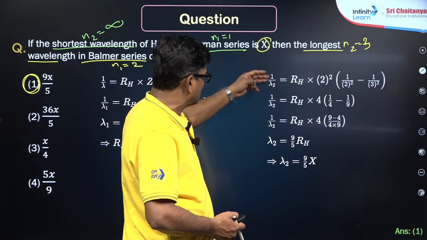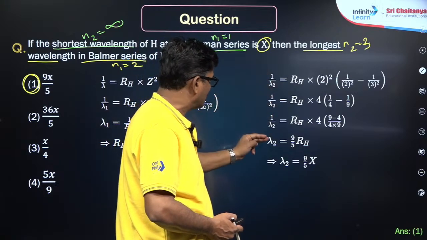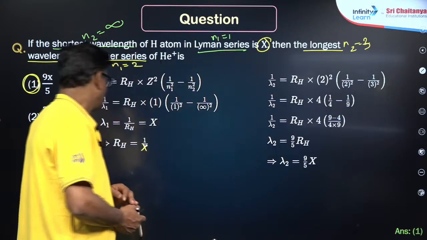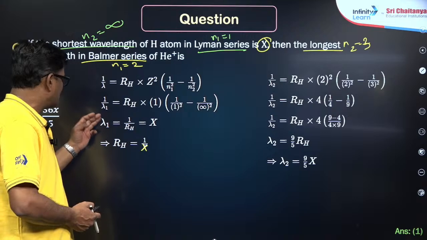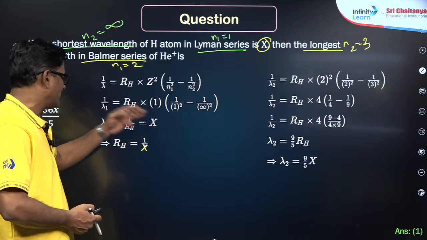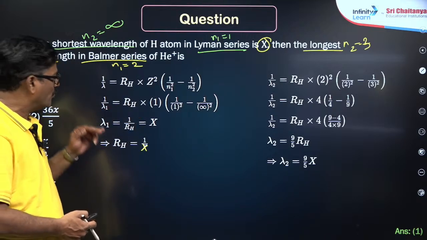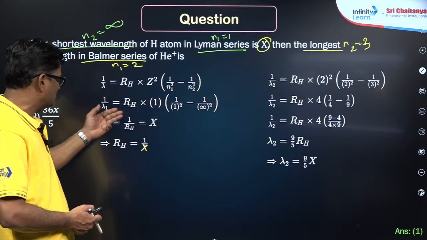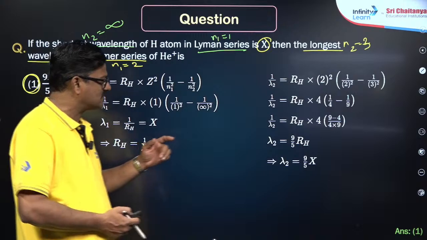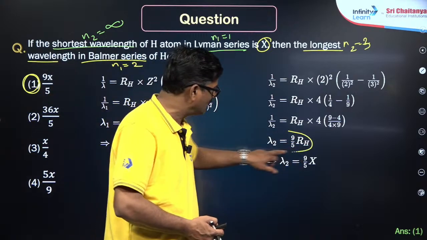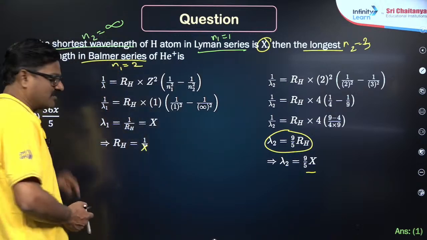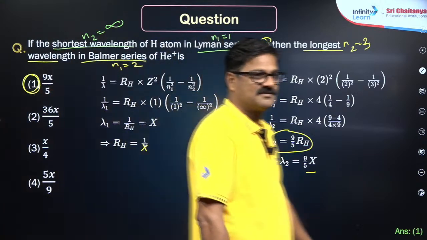Now, you are going to solve that as lambda 2 is equal to 9 by 5 times of r, right. So, lambda 1 is equal to 1 by r is said to be x. So, 1 by lambda is said to be RH or lambda is equal to 1 by r. So, lambda 2 is equal to iska ulta hoga. So, 9 by 5x. The answer is going to be 9 by 5x. Understand?